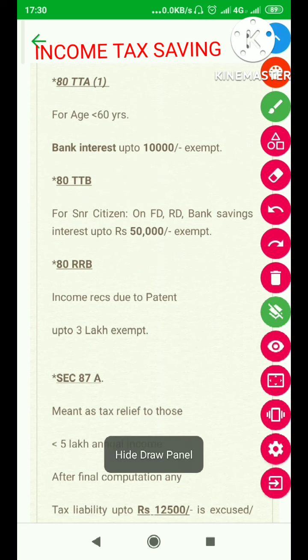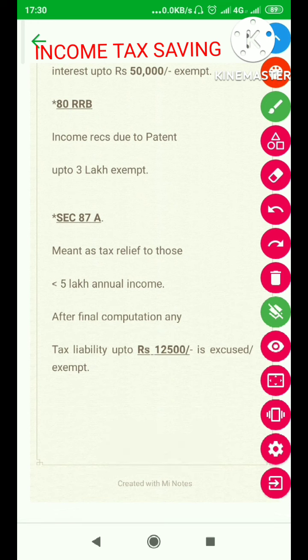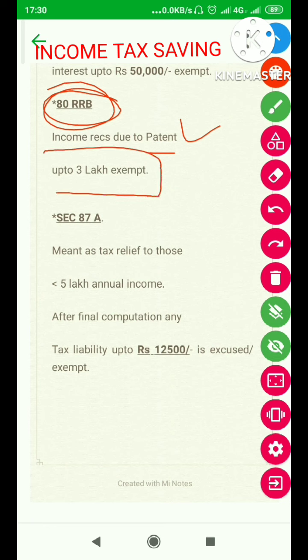Going down further, this is meant for people who are slightly intellectuals and own some kind of a patent, 80RRB. In case somebody owns a patent, and an earning accrues because of that, the first 3 lakh rupees from that patent earning is totally exempt from income tax. This is basically to help promote intellectual property rights. Okay.